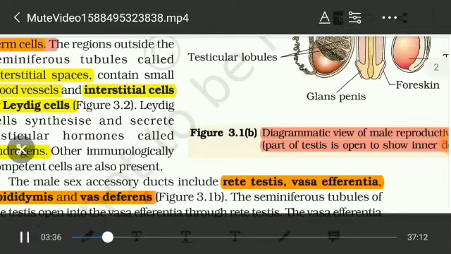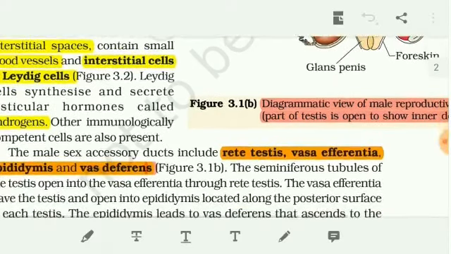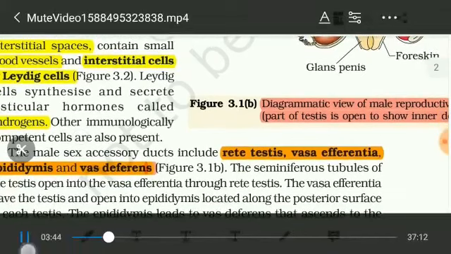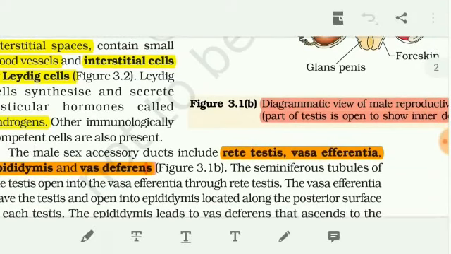Then the male accessory ducts. Accessory ducts are nothing but the tubes through which the sperms travel. First the seminiferous tubules. After the seminiferous tubules, the sperm enter into the rete testis, then the vas efferentia, the epididymis and the vas deferens.